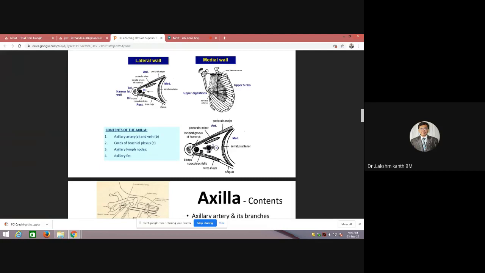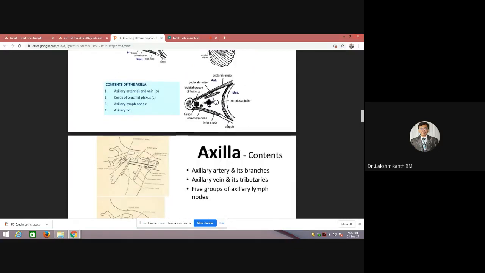Related to that, you can see the cords of the brachial plexus. So there will be cords, and later it is going to branch. And apart from this, there will be axillary group of lymph nodes and axillary pad of fat. So these are the structures which form the contents inside the axilla.